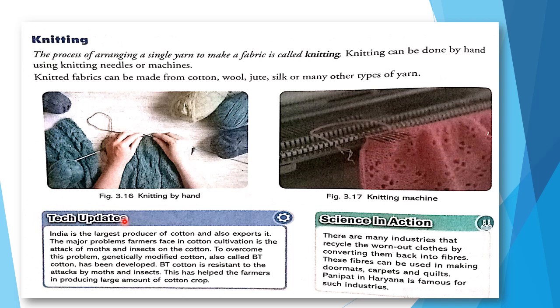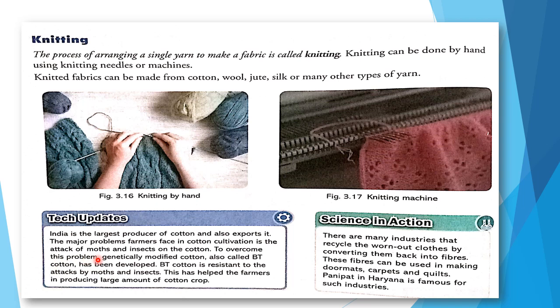Now we will see tech updates. India is the largest producer of cotton and also exports it. It also exports cotton to other places. The major problem farmers face in cotton cultivation is the attack of moths and insects on the cotton. So the farmers face lots of problems during cotton cultivation.